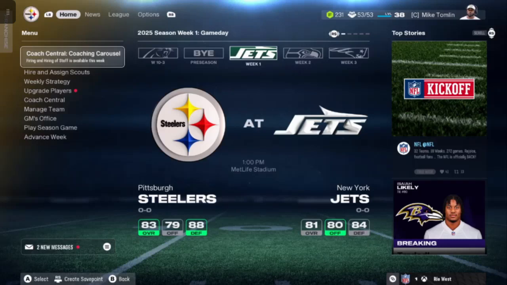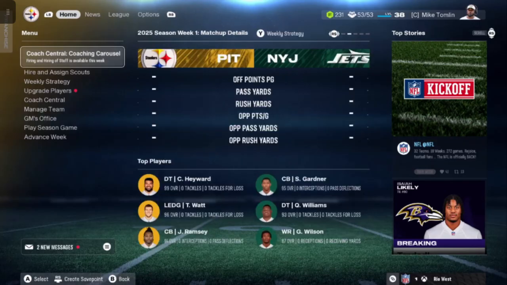First and foremost, I want to start this video off by saying, yes, you can still edit draft classes in Madden. You can still create your own draft classes by editing the players in the draft class, exporting and then importing into other franchises, uploading to the download center, all of that. You can still do that.